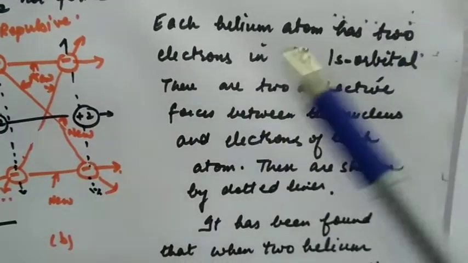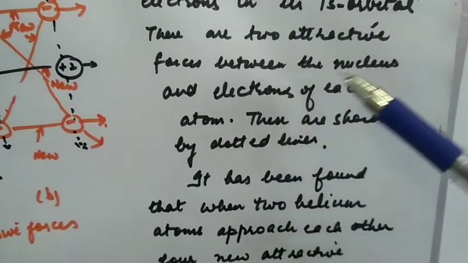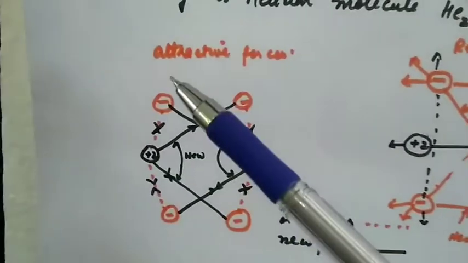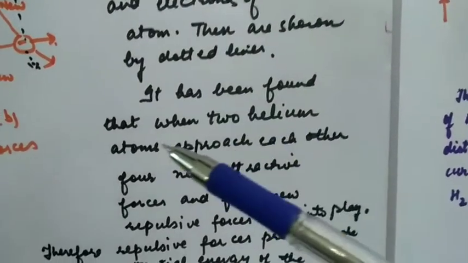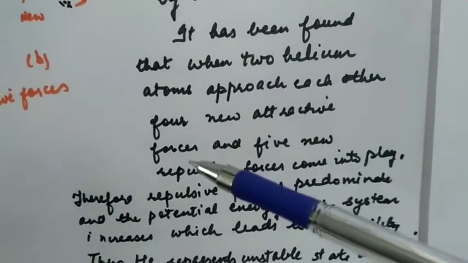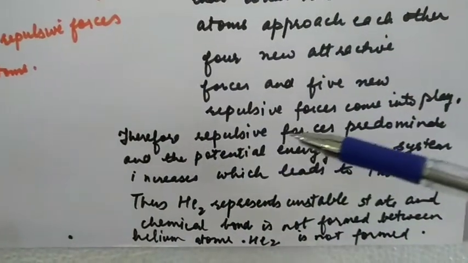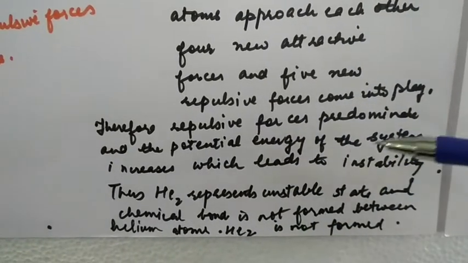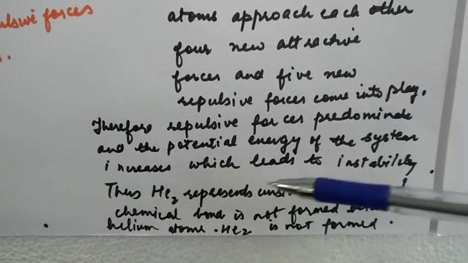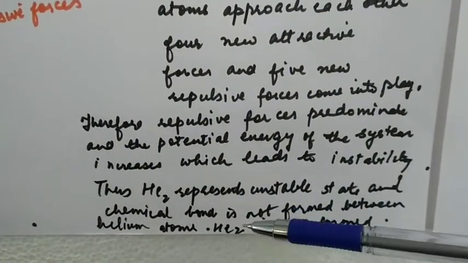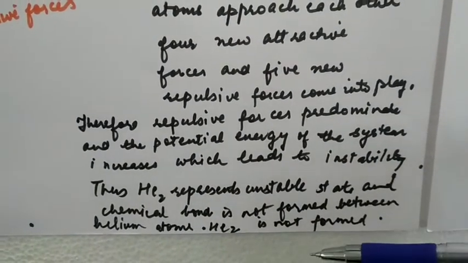Each helium atom has 2 electrons in its 1s orbital. There are 2 attractive forces between nucleus and electron of each atom. These are shown by the dotted lines. It has been found that when 2 helium atoms approach each other, 4 new attractive forces and 5 new repulsive forces come into play. Therefore, repulsive forces predominate and the potential energy of the system increases, which leads to instability. Thus, He2 represents an unstable state and a chemical bond is not formed between helium atoms. He2 is thus not formed.